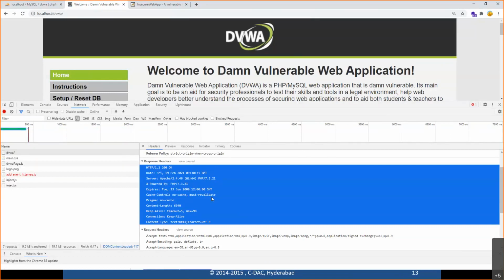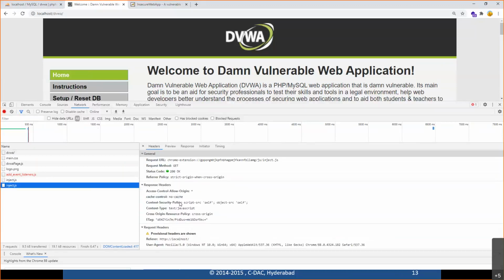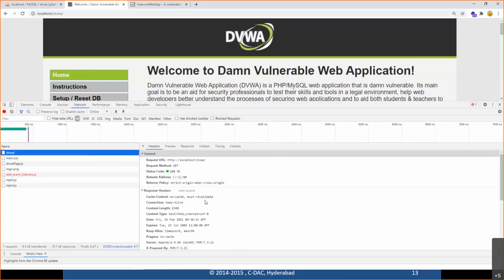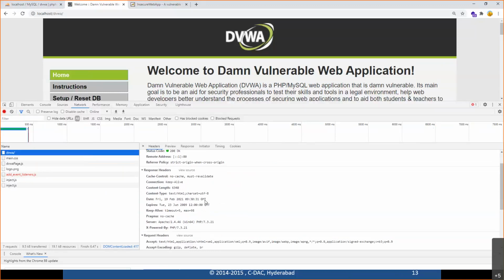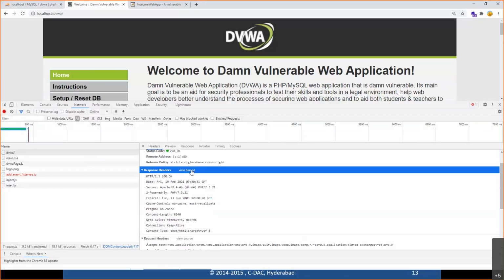Now from this information, people can try to target. They may look on the internet for what attacks are there related to Apache 2.4.46 version, and those attacks they may try on the system. If there are any attacks or CVEs recorded for PHP 7.3.21, they may try those. In this way, by looking into the headers, people can get unnecessary information which can help attackers plan or target their attacks related to versions. There are many more things that can usually be done, but this is one of them.